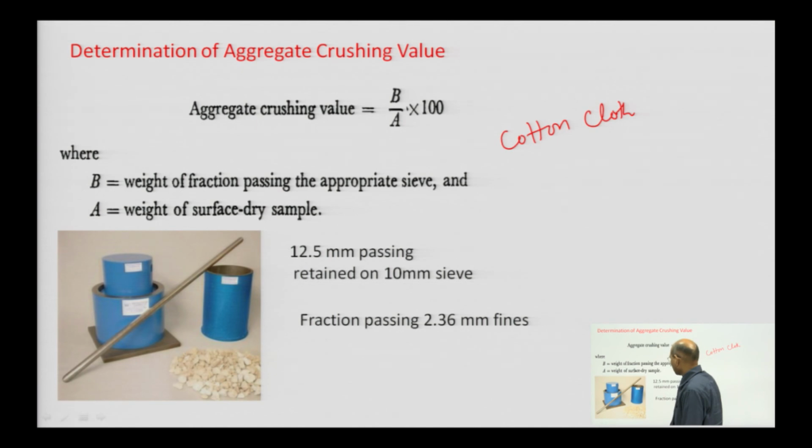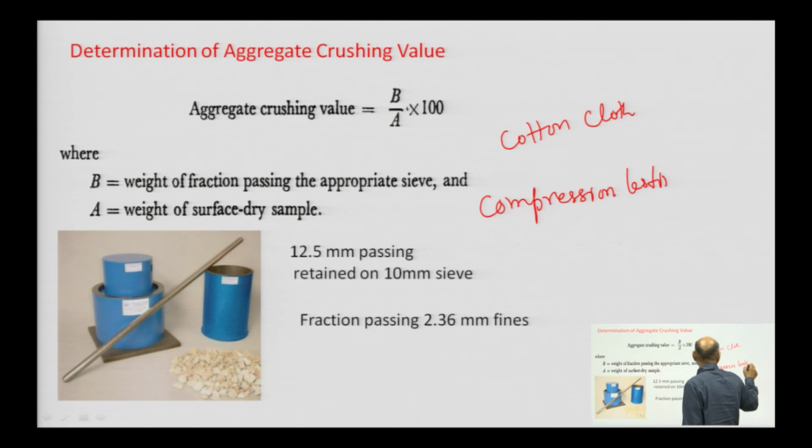in each layer. After that we put this cylinder in a compression testing machine, which should have a minimum capacity of 40 tons.